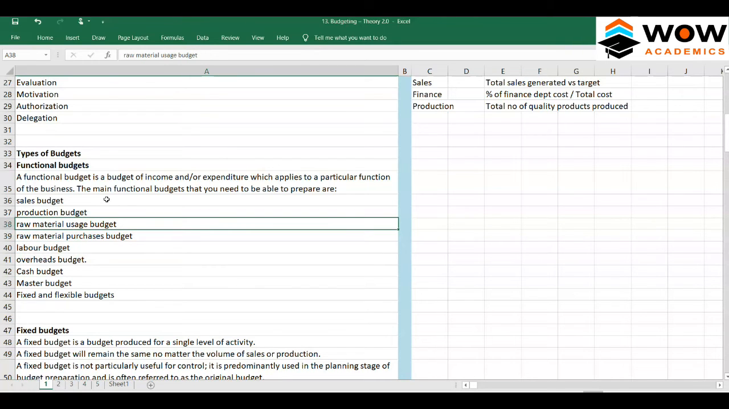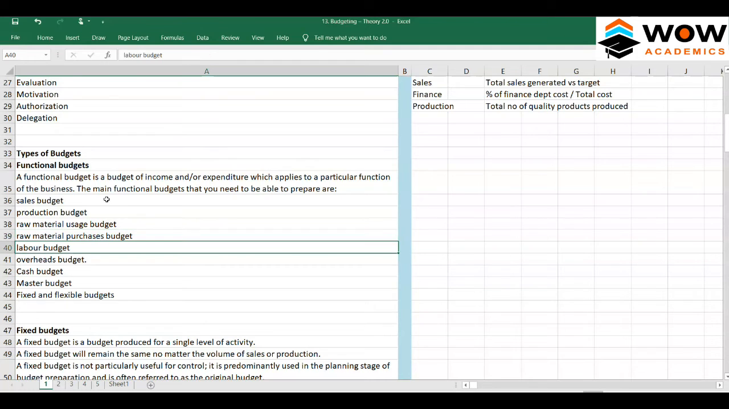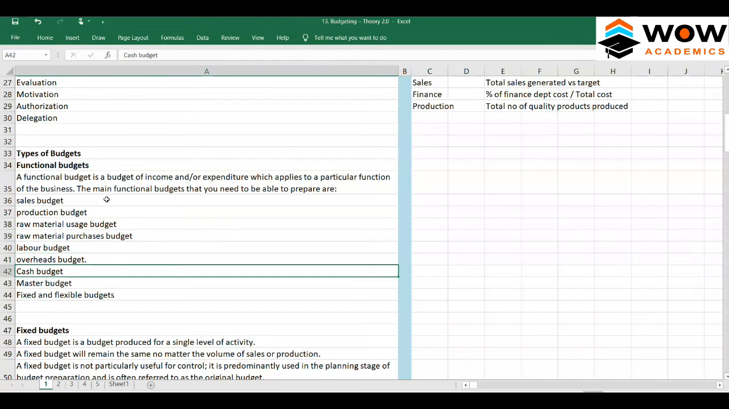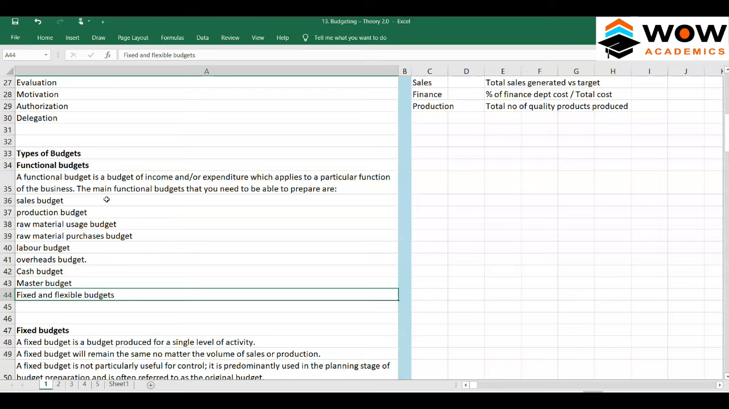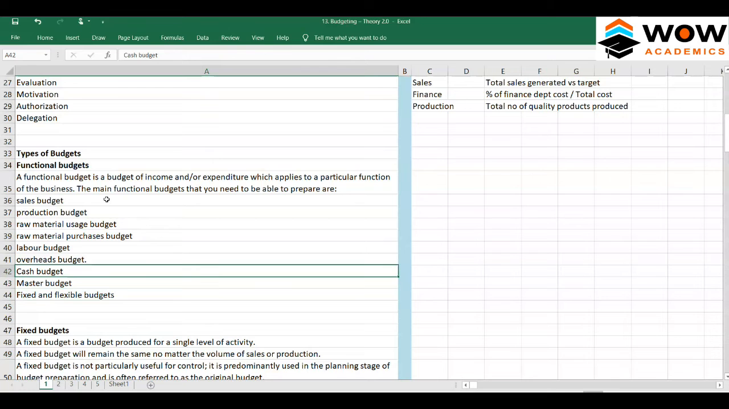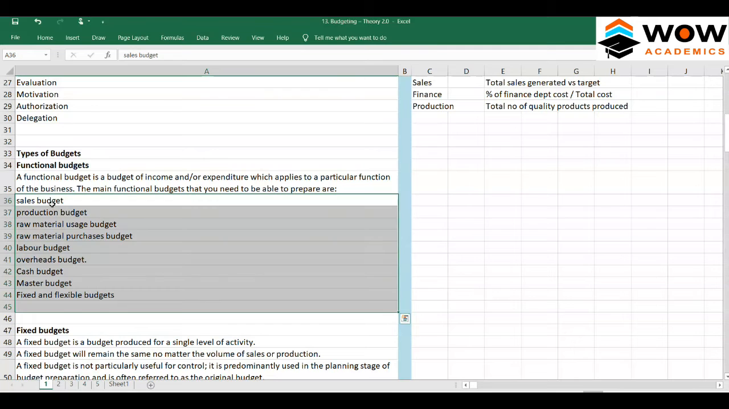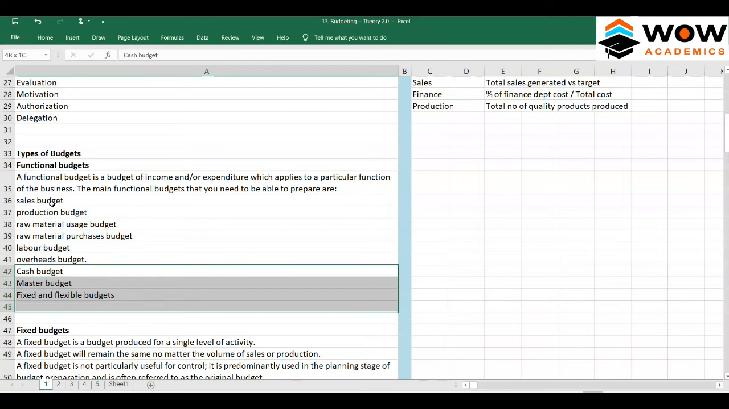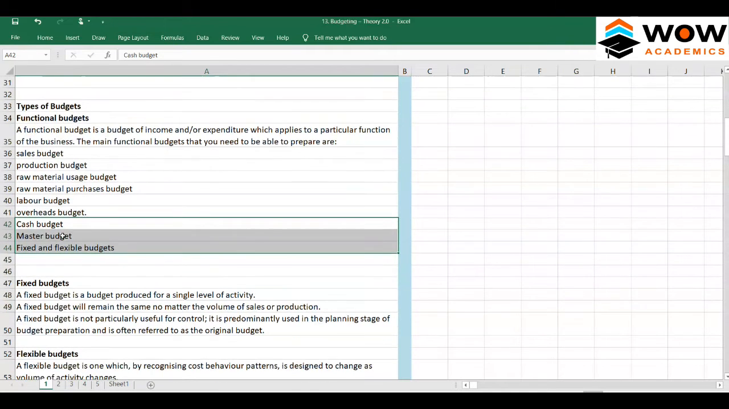Usage refers to how much raw material you are going to use in production, and raw material purchase is how much you have to purchase from the supplier. So then labor budget, overheads budget, cash, master budget, fixed and flexible budget. We don't need to understand these functional budgets in great depth, but we need to understand what these budgets are, because we also have problems for these budgets. They are a little more complicated than the normal budgets. So let's look at what a fixed budget is.